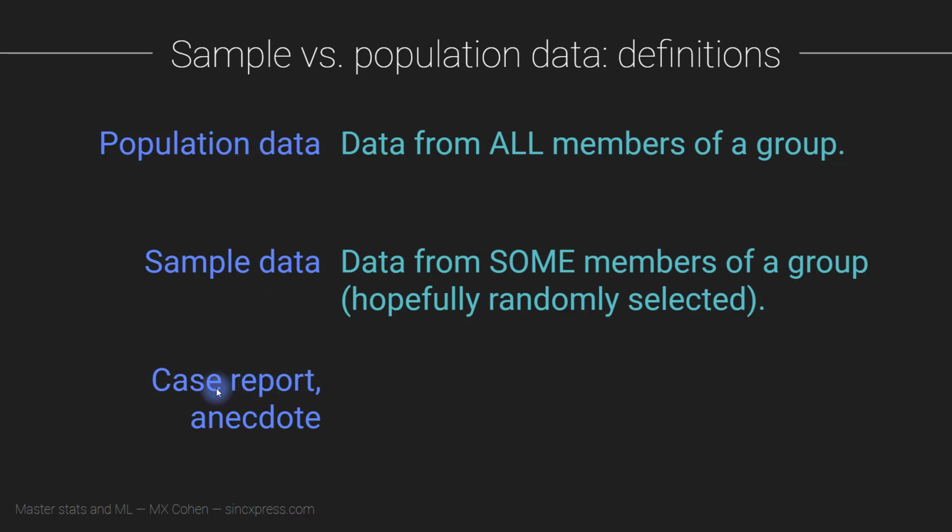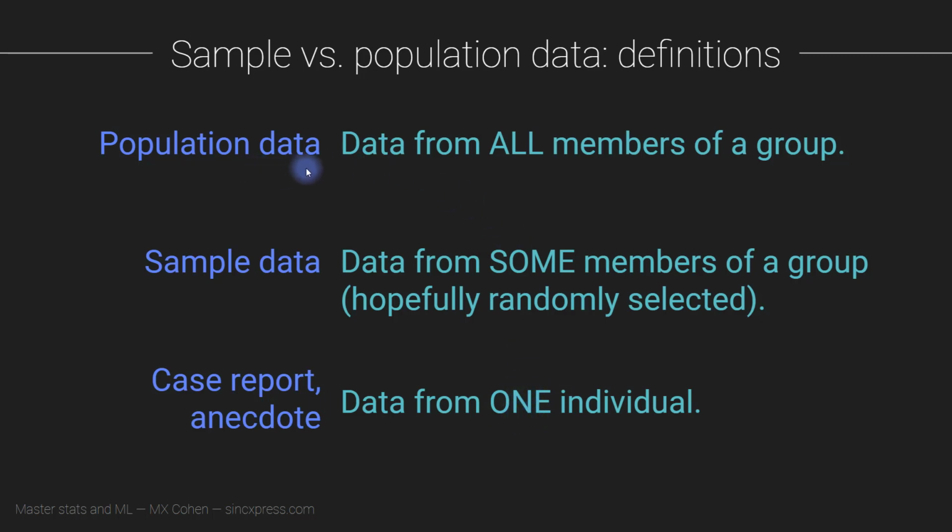Okay, and then we have what's sometimes called either a case report or an anecdote. And this would usually be a clinical study, then that would be a case report, and an anecdote would be a non-clinical study. So these refer to data from one single person, just one person, and maybe they're unusual for some medical reason, for example, or they were in an unusual situation, and then it's interesting, but it's still just data from one single person.